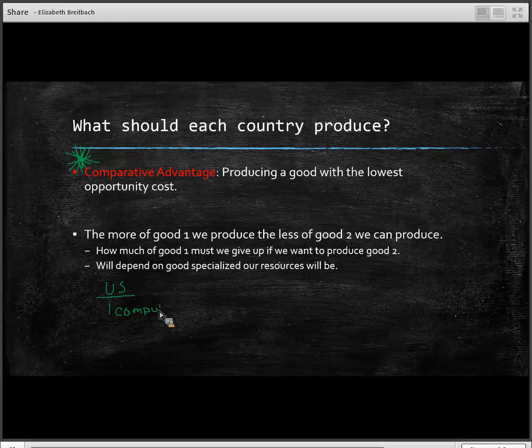For every one computer, it requires an additional 100 hours of labor. And if we had to give up 100 hours, so if we had 100 hours less for the production of wheat, how much less wheat? That's the question.